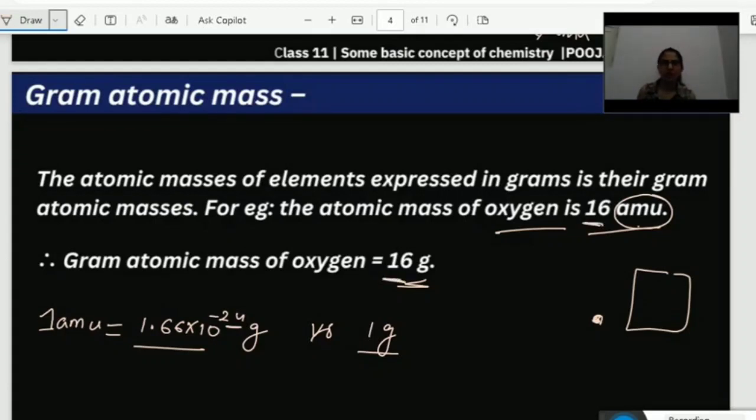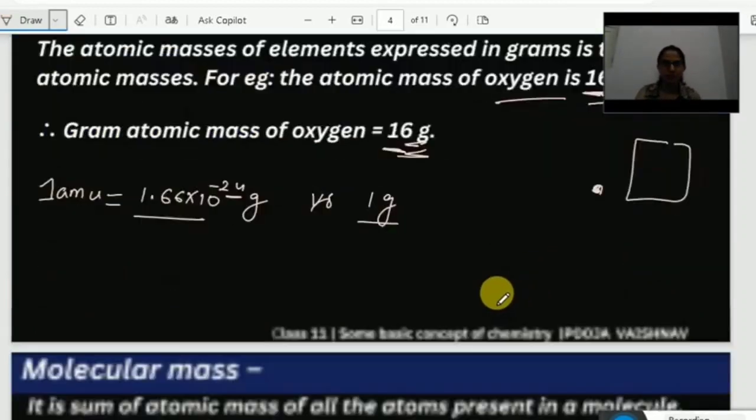Okay, if I want to express the atomic mass in terms of grams, I am going to write the same thing, but in place of AMU I am going to write gram. Very simple thing, right? Okay.